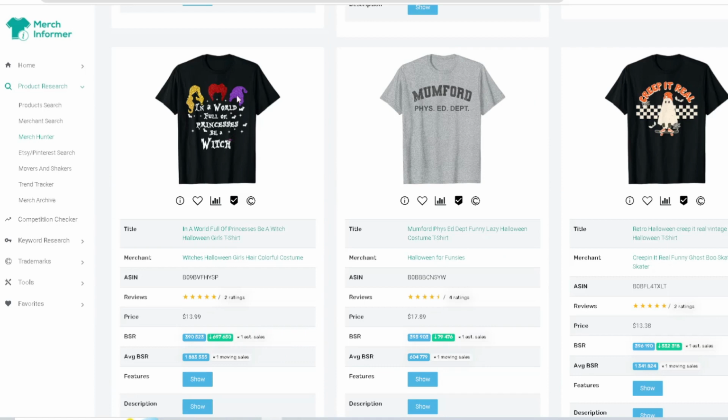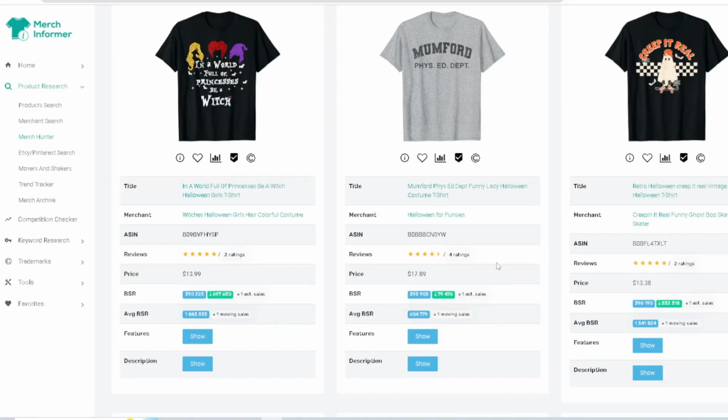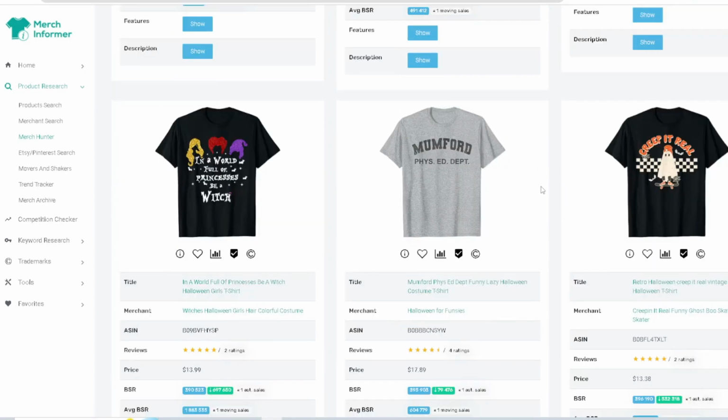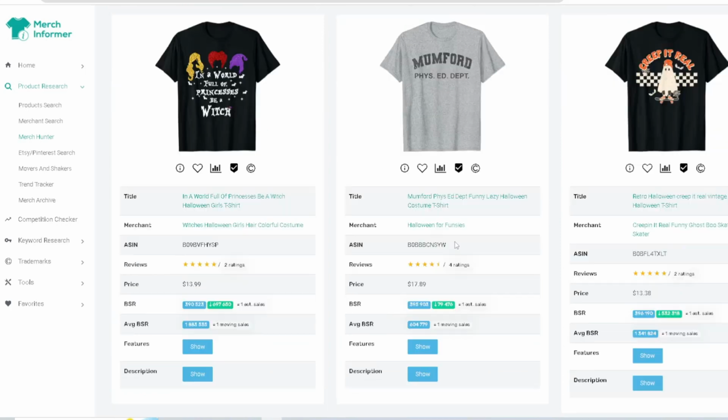Now this right here is that Hocus Pocus. These are the three witches in the Hocus Pocus. I wouldn't touch anything like that. Okay, Mama Ford. Lazy Halloween. That's a cool one. Simple text based, right? I'm not sure what it's referring to exactly.